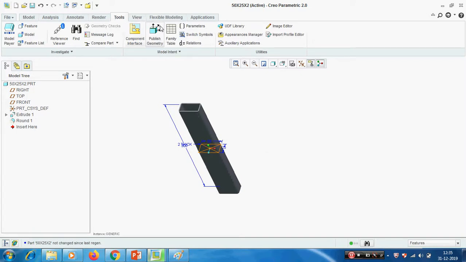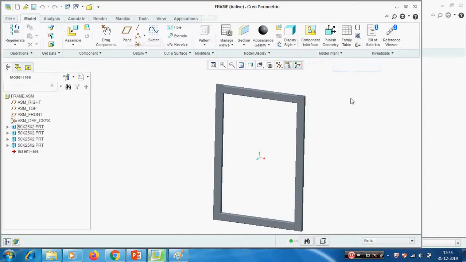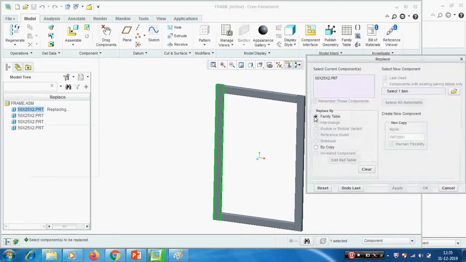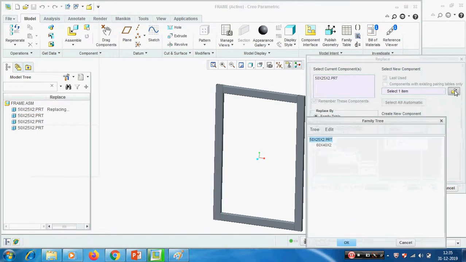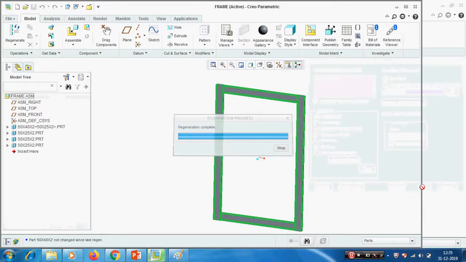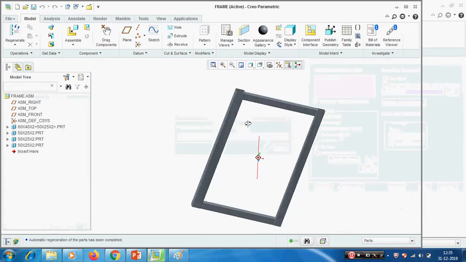Now I am going to the frame. In the frame, I am going to replace this one. Now the design gets updated. Instead of 50 by 25, the manufacturer asked to use 60 by what? Higher size. Replace. Here by default the family table select one. Instead of 50 by 25, we have to select 60 by 40. Give OK. Give OK. That's all. See, now size increased. This is a replace option.